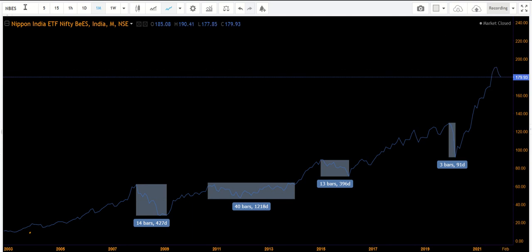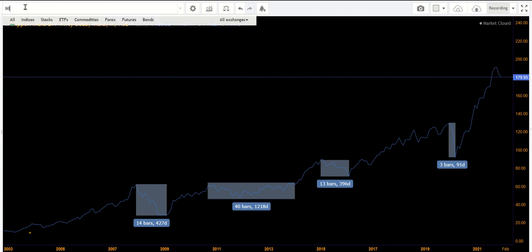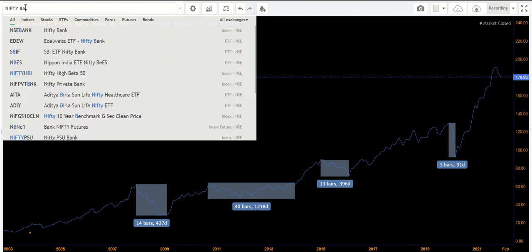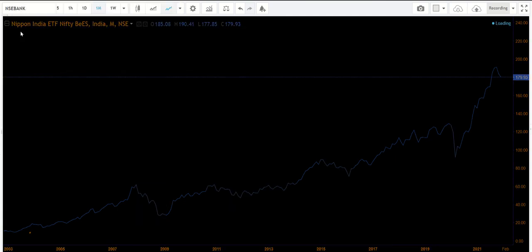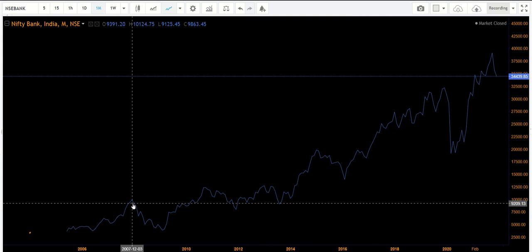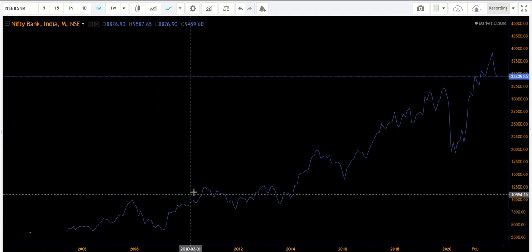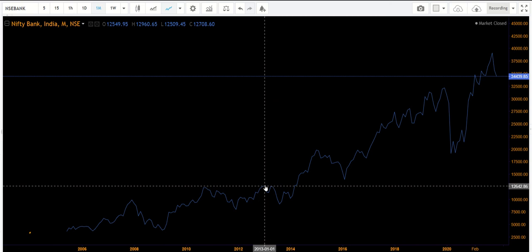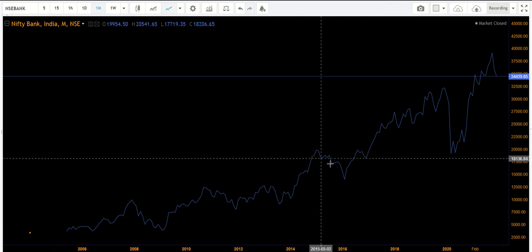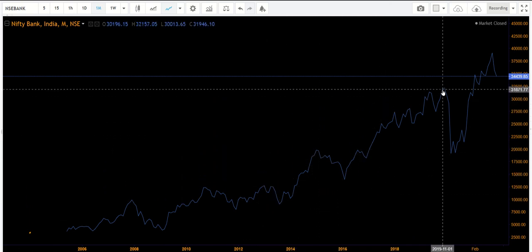We'll have a quick look at the Nifty Bank also, Bank Nifty. Here also you can see, I have not marked here, but you can see a down move and then an up move, down move and then up move, down move and then up move.